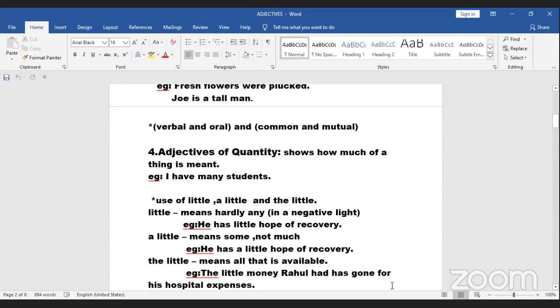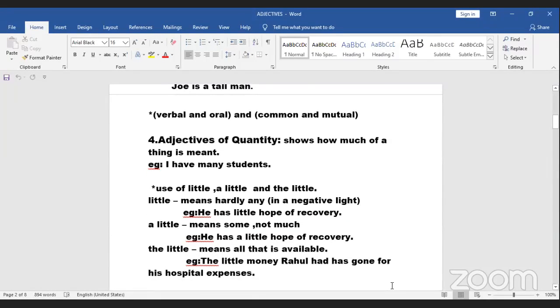Now coming to adjectives of quantity. See, quantity is like how much of a thing, right? Quantity of something is how much of a thing. Now again, I've had people asking where to use quantity and where to use number.